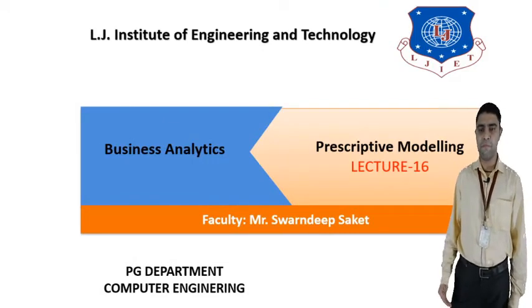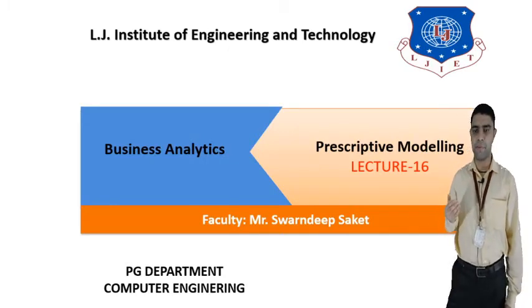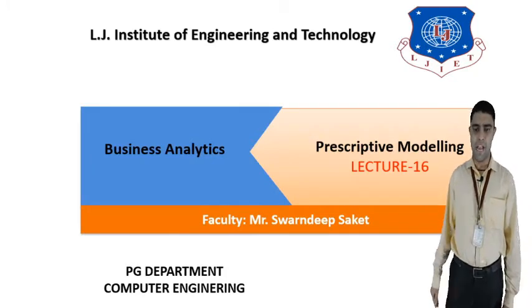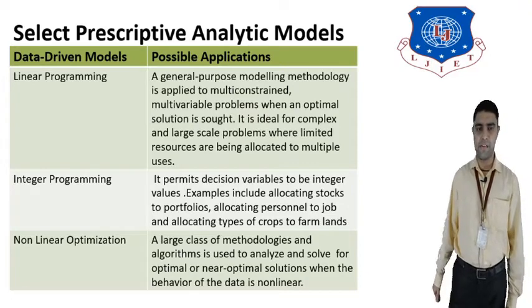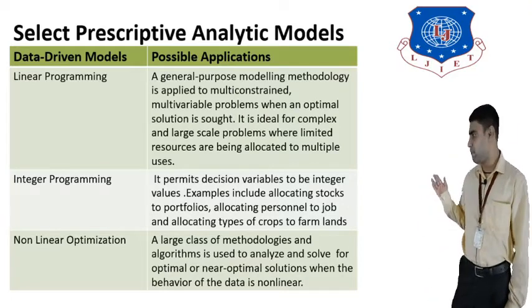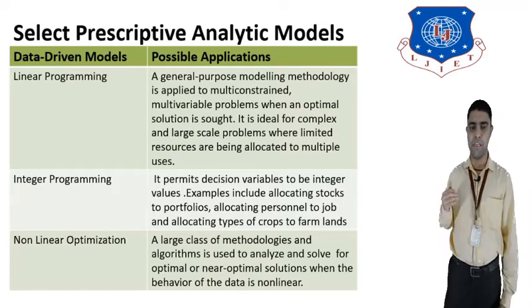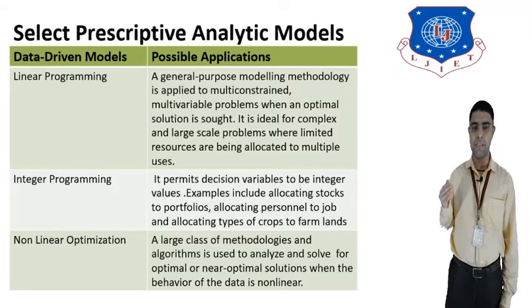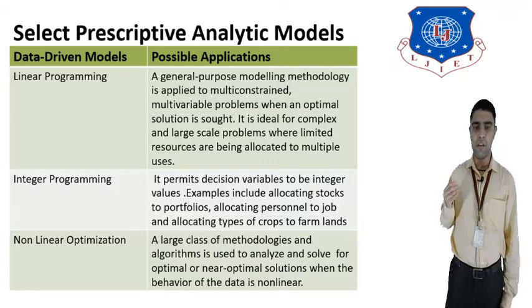The next topic is prescriptive modeling. Prescriptive modeling is another name for prescriptive analytics. We will see the different types of prescriptive analytic models in detail, as shown in the table. First is linear programming. Linear programming is one type of programming where two variables, x1 and x2, and different types of constraints are used to get the maximum profit in a problem which can be solved in a linear way. That is called linear programming.